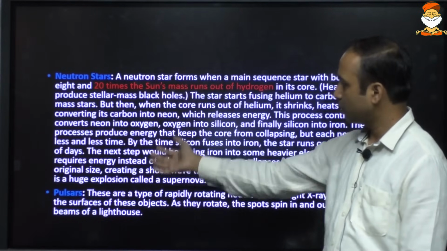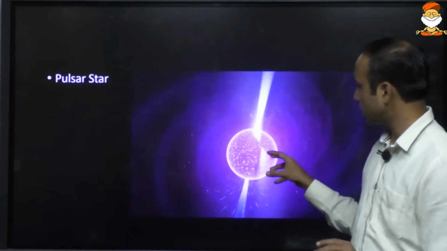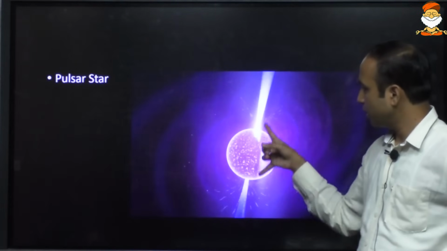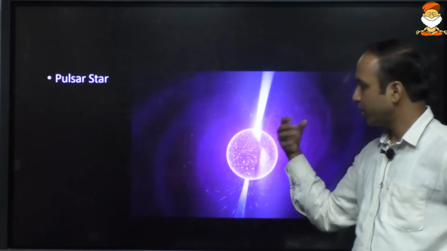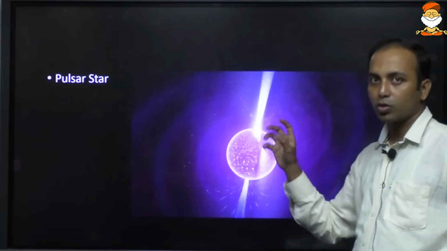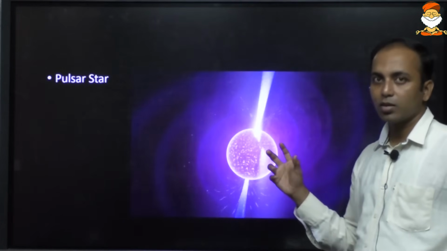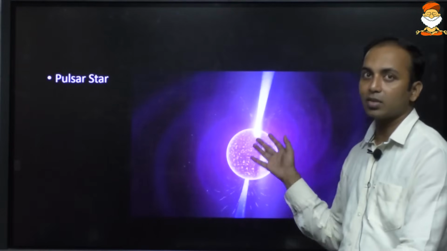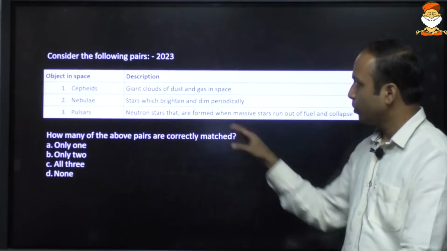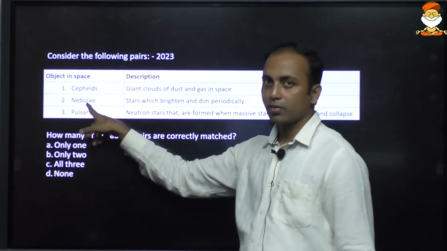And like a neutron star, there is this pulsating star. So a pulsar star is something like this. There are radiations coming out from both ends, and it rotates also. So it forms a pulse-like system. So the name, the pulsar, or pulsating star. Okay, UPSC had asked a question related to this pulsar. UPSC had asked a question related to nebulae.